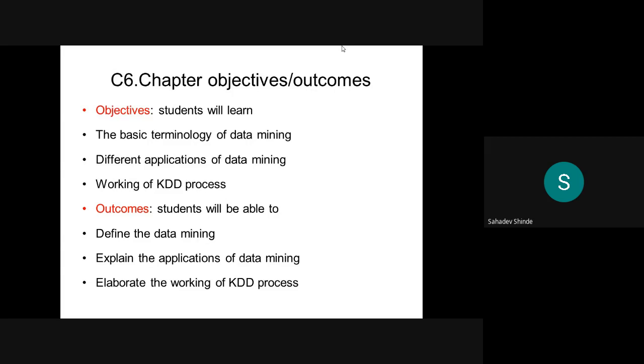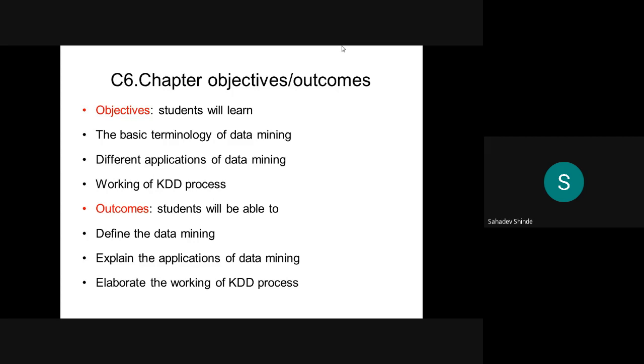The next one is the outcomes. The students will be able to define data mining. After the completion of this chapter, you will be able to define what data mining is, explain the applications of data mining, and also elaborate the working of the KDD process. So these are the outcomes of this chapter.